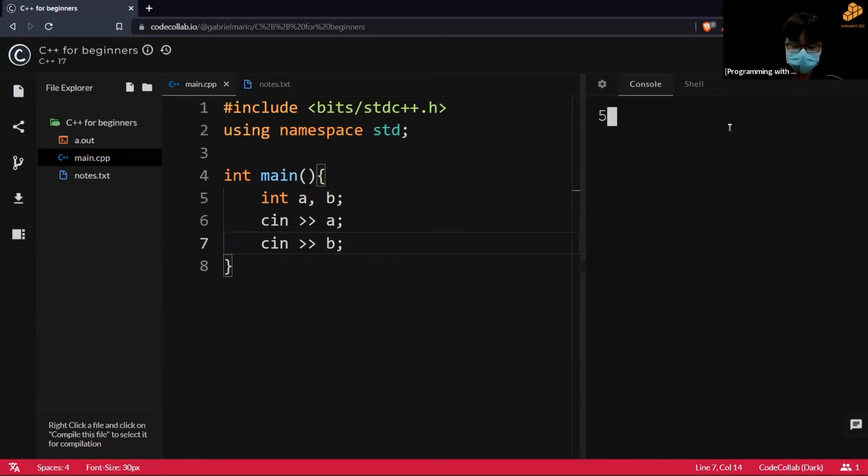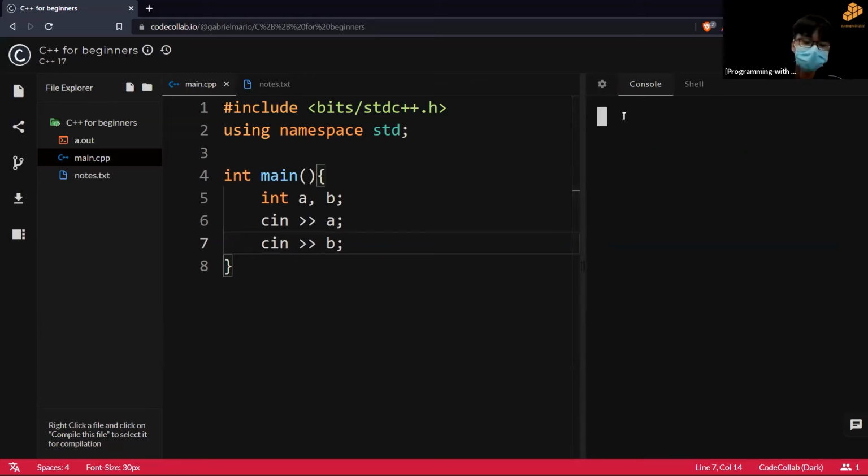So what you can do is to press enter, right? And now when I press enter, the compiler knows, okay, I've inputted into A. So now the next input shall be into B. Press enter. I press 2 and I press enter, and you can see that the code has finished running. So this is what this blue text is. This means that the code has finished running. So this tells me that when I press enter, the compiler knows that I finished inputting into A, I finished inputting into B.